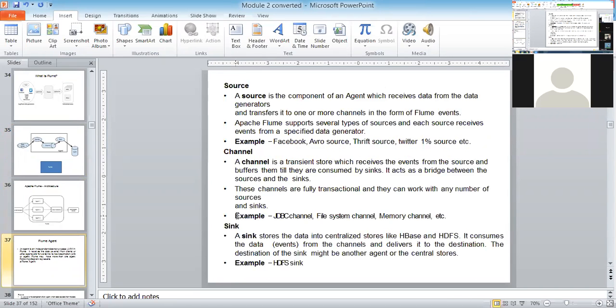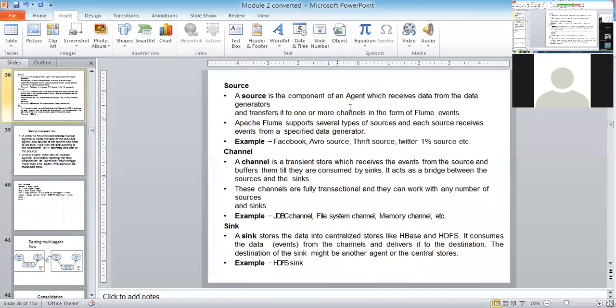Are you understanding? It transfers the data through one or more channels in the form of a Flume event. I told you two things are very important: the data is transmitted either in terms of events or in terms of log data. Apache Flume supports several types of sources.